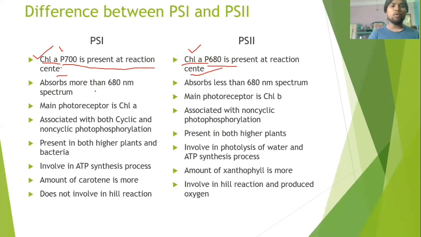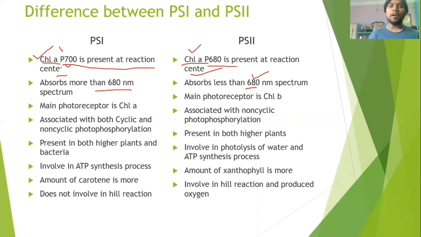PS1 can absorb light of more than 680 nanometer, while P680 will not go beyond 680 because its proteins will not allow.